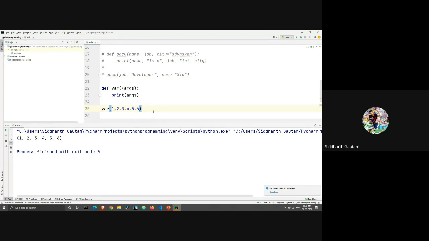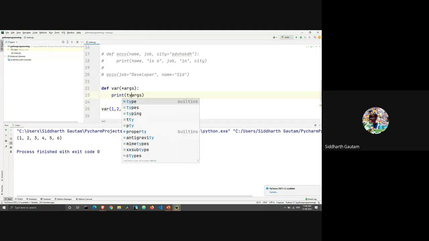So let's try to play around with it a little. Let's see what we can do. Instead of maybe printing args, let's try to print type of args. Let's see if we can print type through the function. Okay, let's run this. Yep, as you can see, the type of this function is tuple.